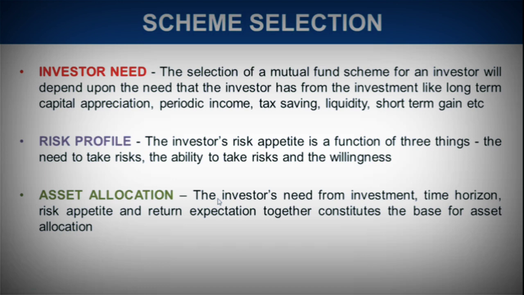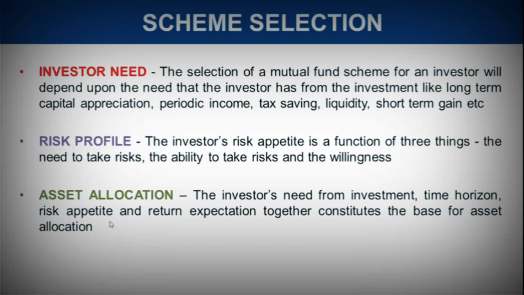Then comes the asset allocation. The investor's need from investment, time horizon, risk appetite, and return expectation together constitute the base for asset allocation. So asset allocation again is based on all these things, like what the investor wants from his investment, what is the time horizon, will he be holding his investment for a longer period of time, for example more than 5 years, or more than 3 years, or will it be for a shorter period of time like less than 3 years?